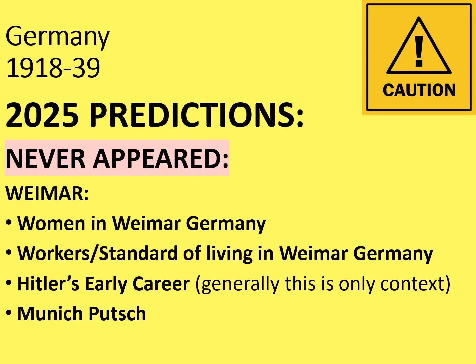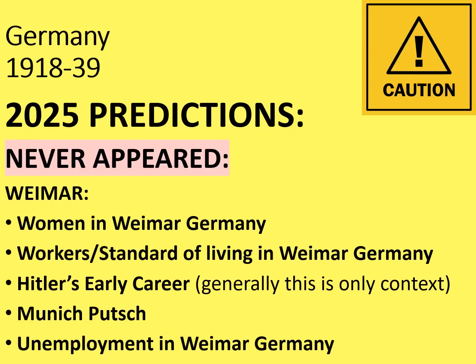And the Munich Putsch, that's not come up either. Now, that's a really famous event. It's something that could form part of a 16 marker. You could get a source on it. You could get an explanation question on it looking at causation. So I'm actually really quite surprised that the Beer Hall Putsch or Munich Putsch hasn't appeared before.